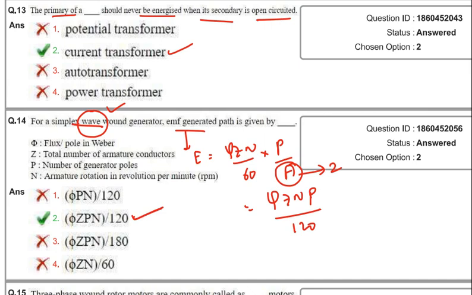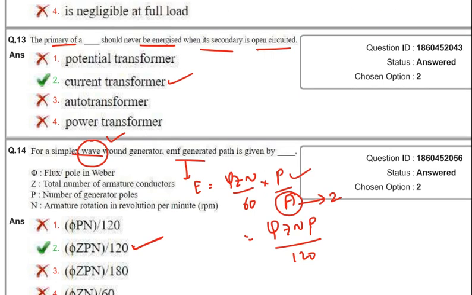Based on this they will give you problems also, a very important formula. E equals phi Z N by 60 into P by A. For lap winding the number of parallel paths will be different. So remember this formula, important.